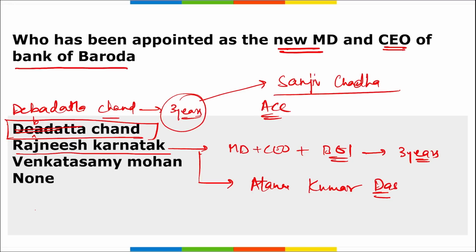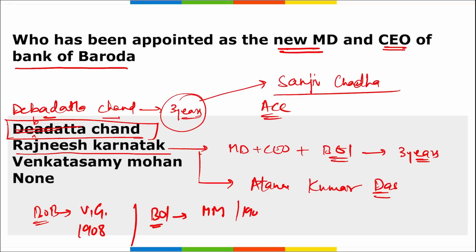Then coming back, if we talk about Bank of Baroda, who is the current MD now? Debadatta Chand. Where is the headquarter? It is in Vadodara, Gujarat. The tagline is India's International Bank, and it was established in 1908. If we talk about Bank of India, Mumbai, Maharashtra is the headquarter. In 1906 it was established, and the tagline for this bank is Relationship Beyond Banking. And who has been appointed as the new MD and CEO now? Rajneesh Karnatak.